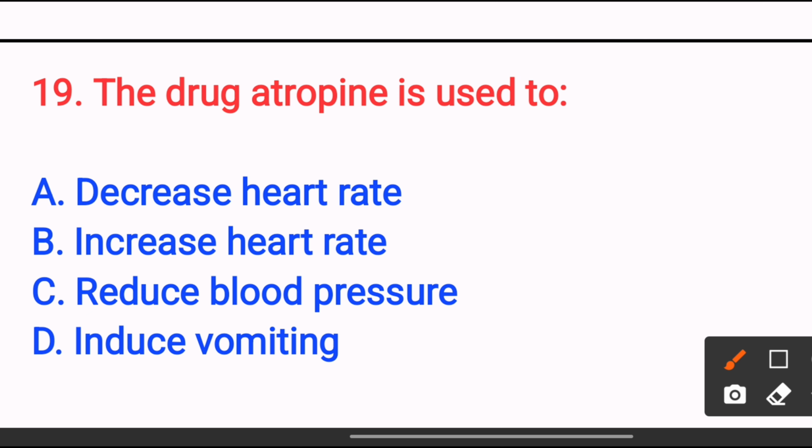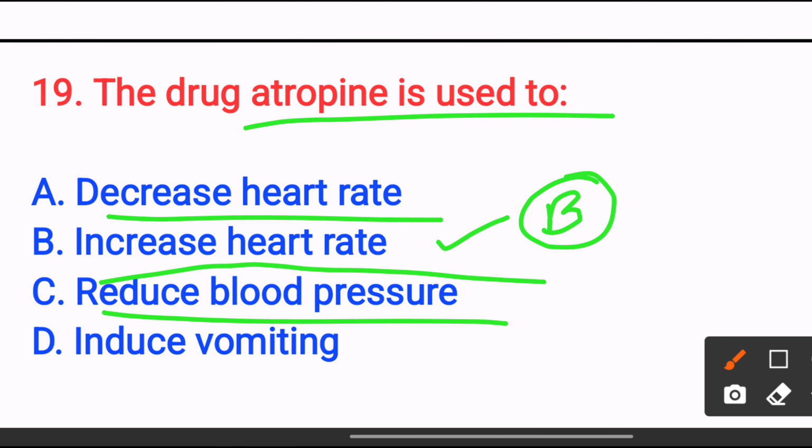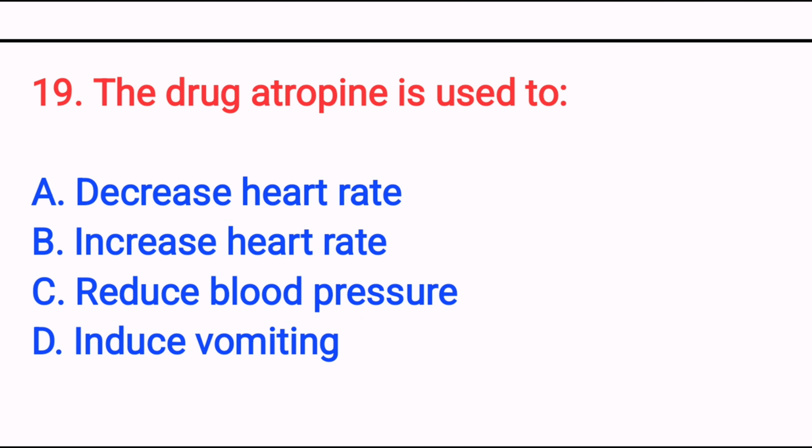The drug atropine is used to: option A, decrease the heart rate; option B, increase the heart rate; option C, reduce the blood pressure; option D, induce vomiting. The answer is option B, increase heart rate, because atropine is an anticholinergic drug that blocks the vagal stimulation, increasing the heart rate in bradycardia. So the answer is option B. Next,